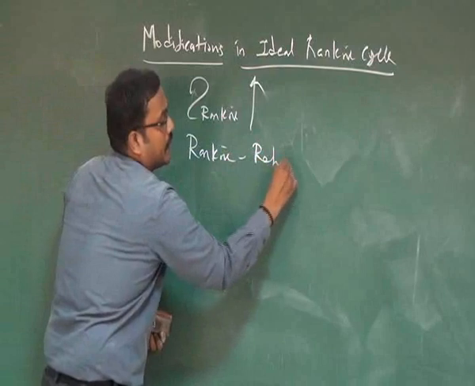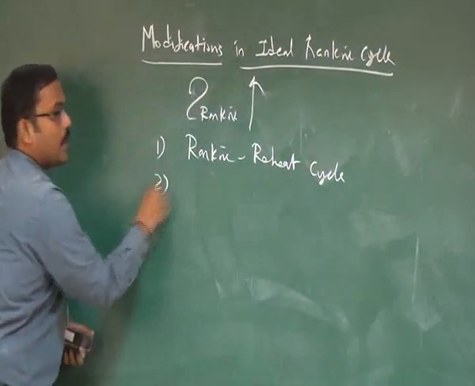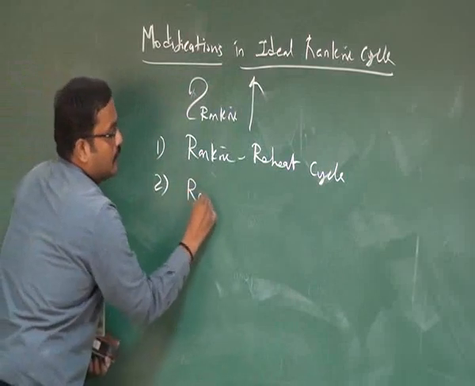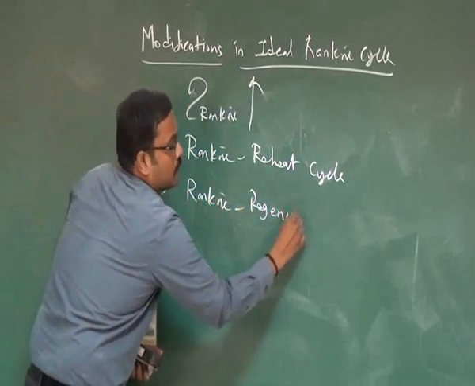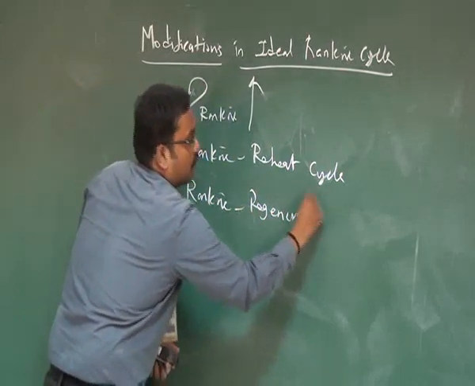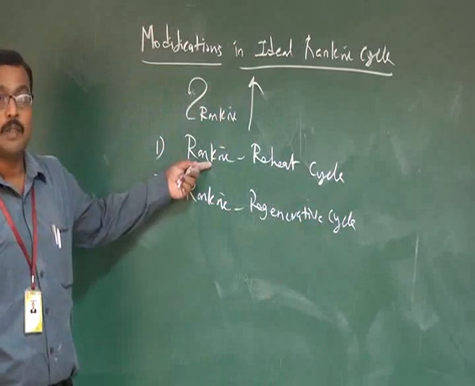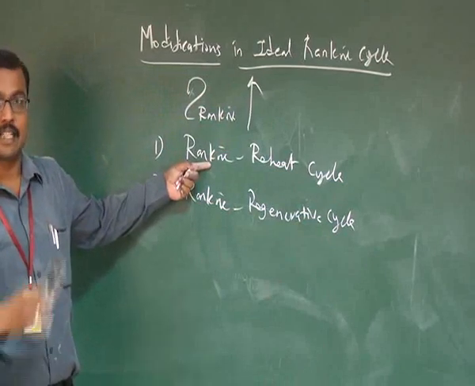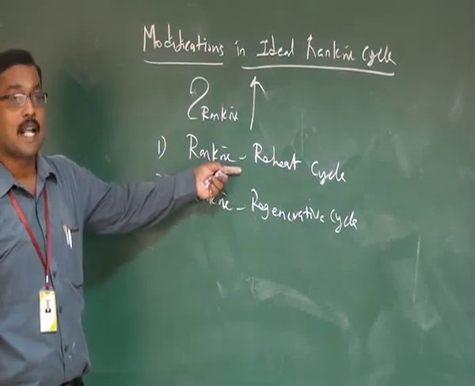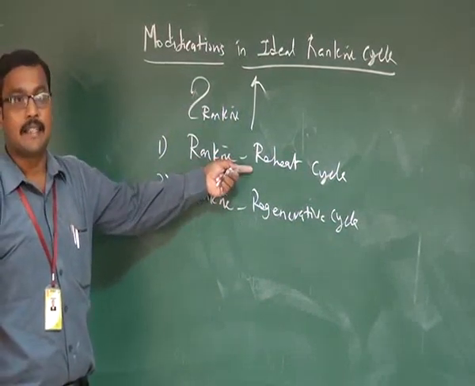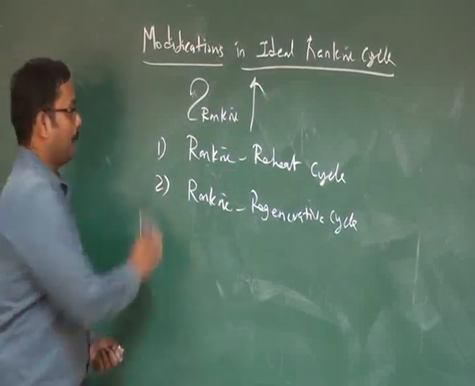It is the combination of a reheater with these components. And the second modification is the Rankine regenerative cycle. So we are going to discuss the Rankine reheat cycle: what components are available, what the processes are, what the schematic diagram is, and what thermal analysis is involved. Similarly, the same concepts will be discussed for the regenerative cycle.